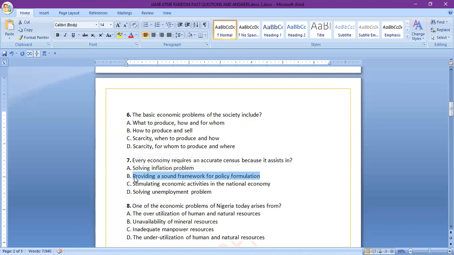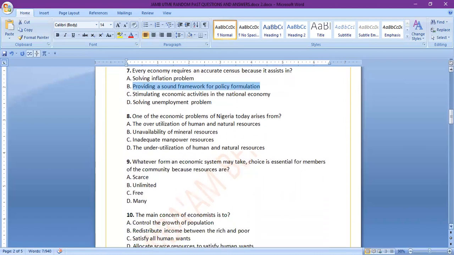Census also allows policymakers to know the death rate, the birth rate, the poverty situation. It enables policymakers to know the migration rate, immigration rate, and all what have you. And then from there, sound policies can be made, so that the population will benefit from it.